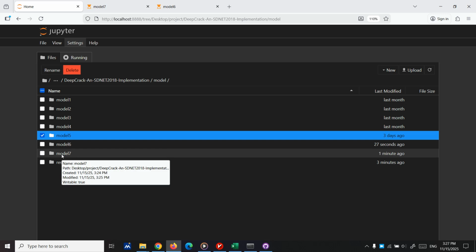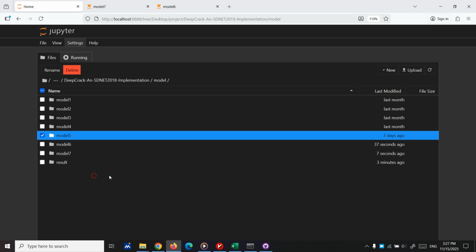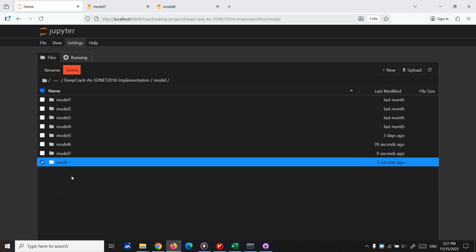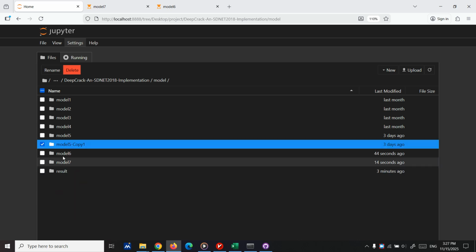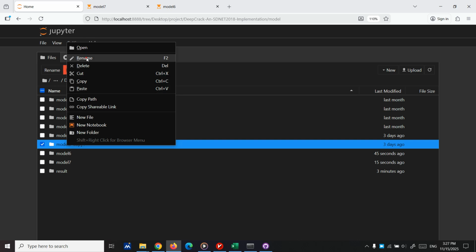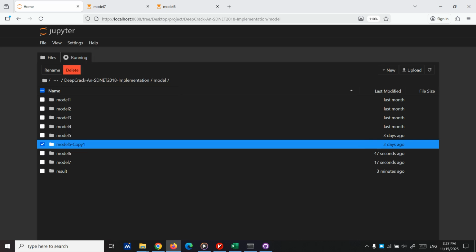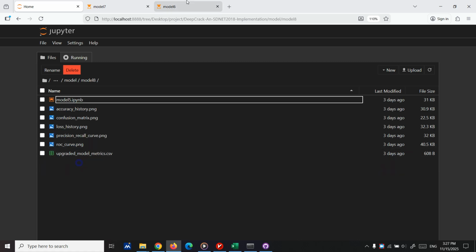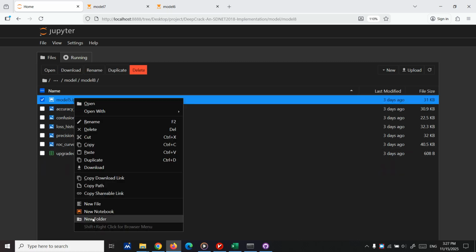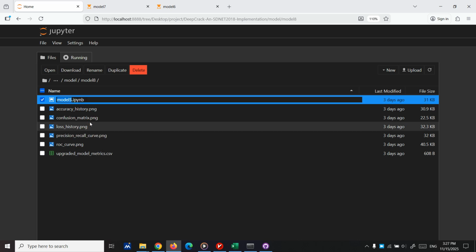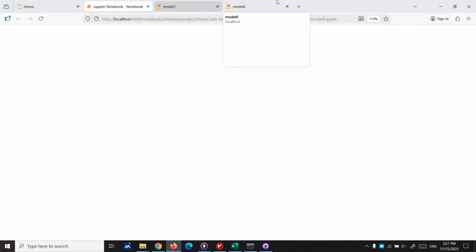Let's go to model 5, copy it another time, paste it and name it model 8. And here rename it model 8. Here we have model 8. I'm going to take the code to ChatGPT and ask it to improve model 8.